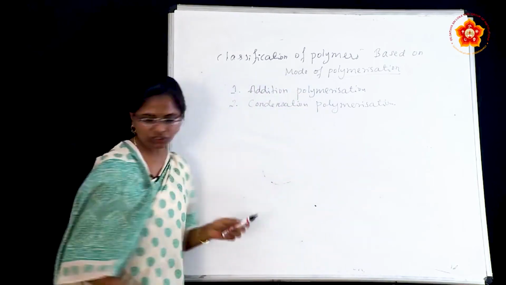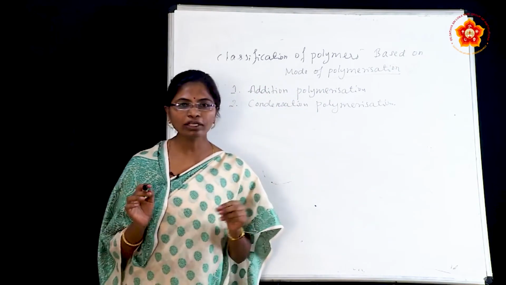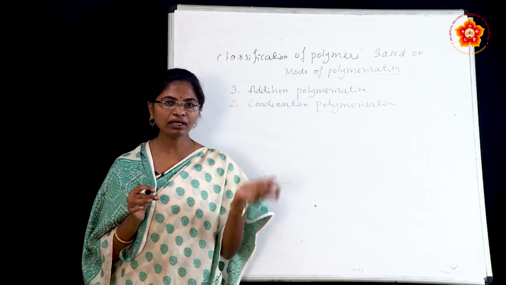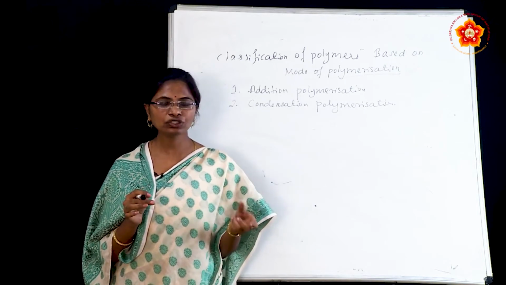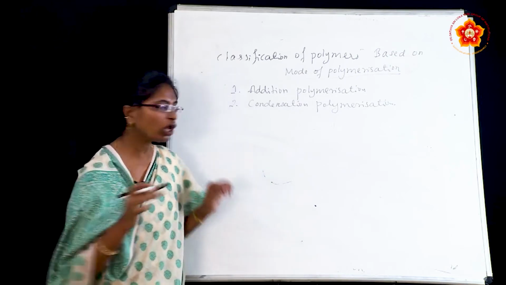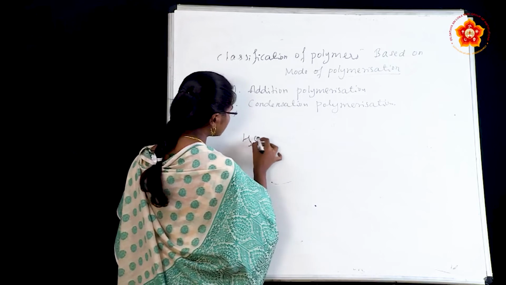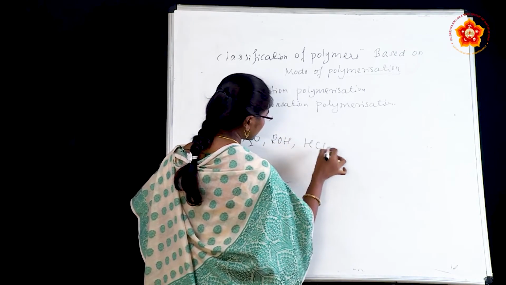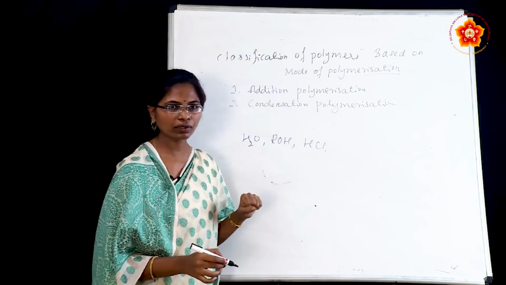So in condensation polymerization, the polymers are formed by monomers which have bi- and trifunctional groups, by eliminating small molecules like water, alcohol and hydrochloric acid. Okay.